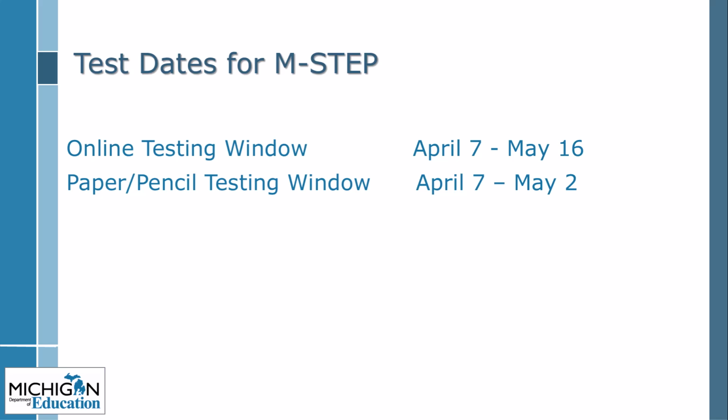M-STEP online assessments for science and social studies have a 6-week testing window starting April 7th through May 16th. The testing window for paper-pencil is 4 weeks, from April 7th through May 2nd. Except for schools that applied for and received an online waiver, paper-pencil testing is allowed only for individual students for whom online testing is not appropriate.